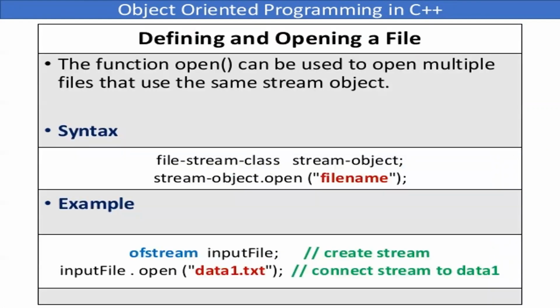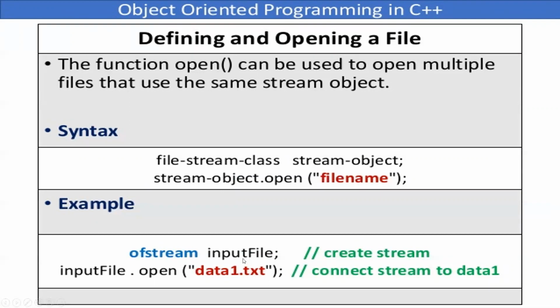How do you open a file? We already saw it in that example, but still the syntax is: you write down the file stream class, that means input mode or output mode. What mode do you want? And then the object, because it's a class, it will always be followed by an object. So for example, ofstream, I have opened it in output mode.